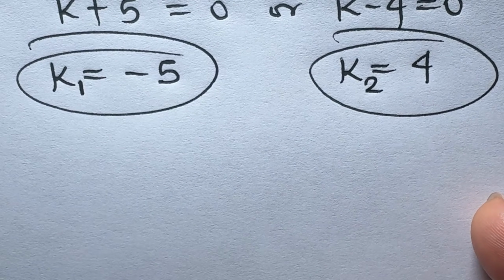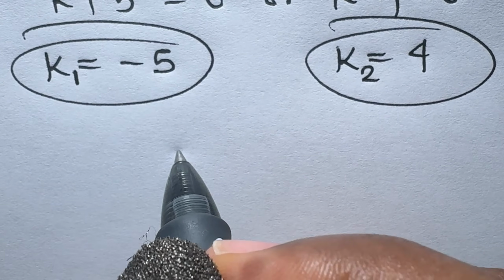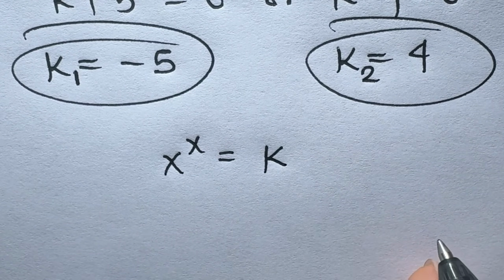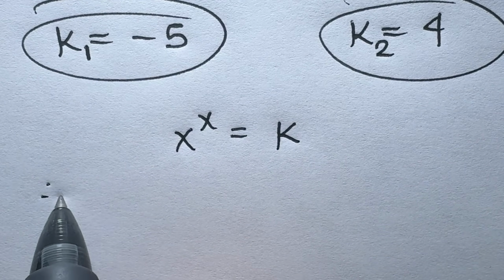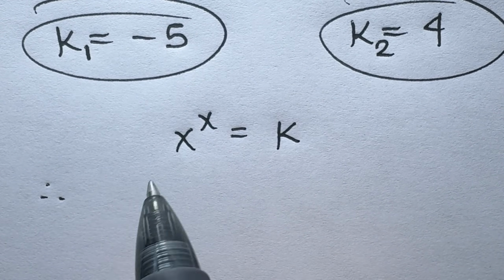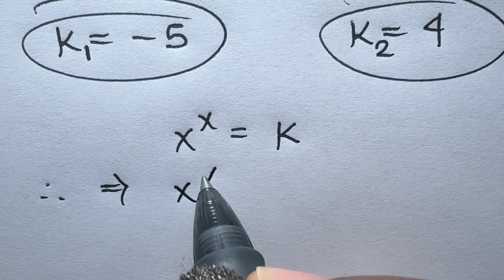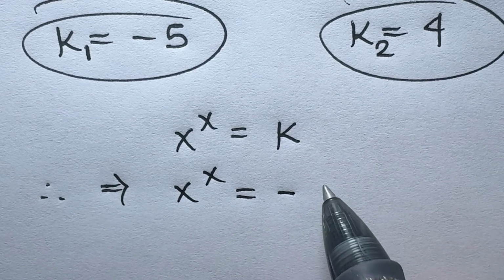Now remember earlier in the video we said let x raised to power x be equal to k. Therefore, when k is minus 5, it implies that x raised to power x is equal to negative 5.